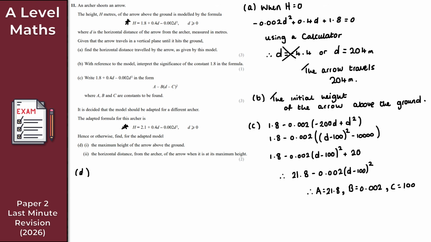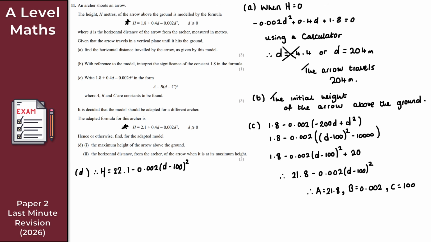We just do the same with the completed square form. So for the new model, we have h is equal to 22.1 minus 0.002 times (d minus 100) all squared. That is the only thing that changes here. The constant increases by 0.3.